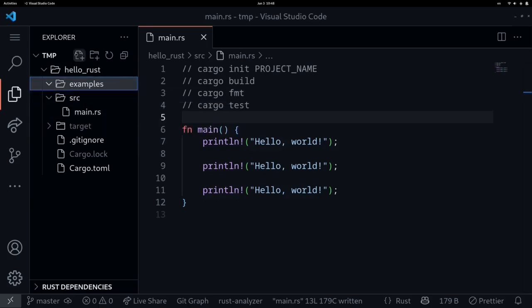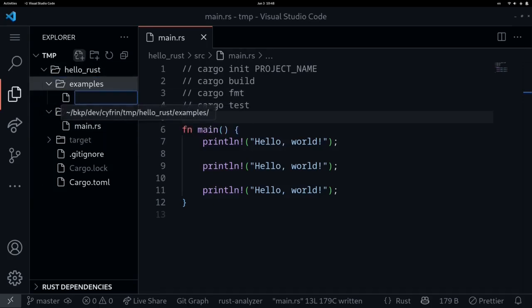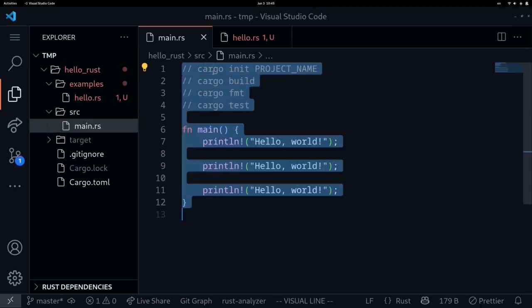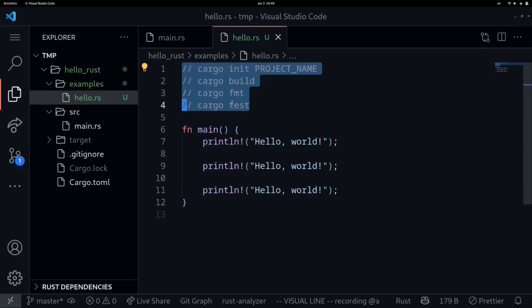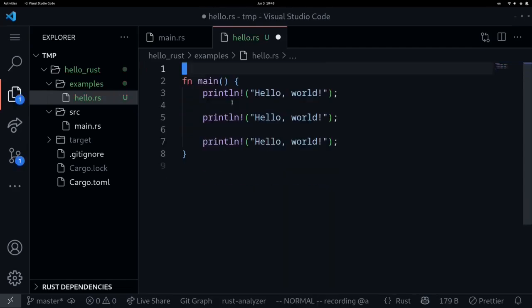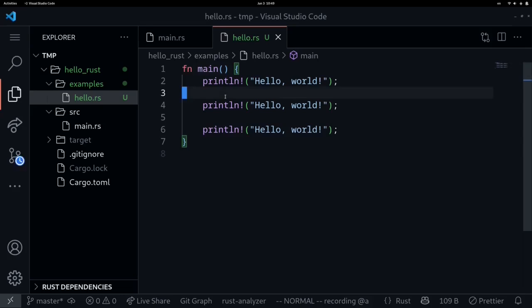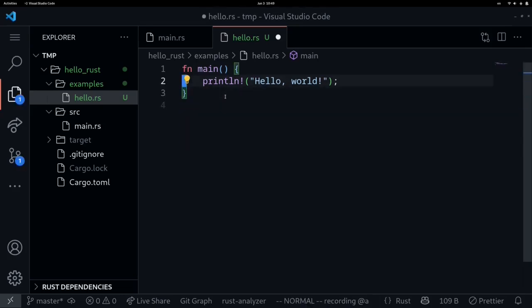So the first step, inside the examples folder, I'll create a file called hello.rs. And then going back to main.rs, I'll copy all of this code and then paste it inside here. I'll also remove the comments that we had from the previous video. Okay, so this is our main function, and let's focus on the main function and this function called println.